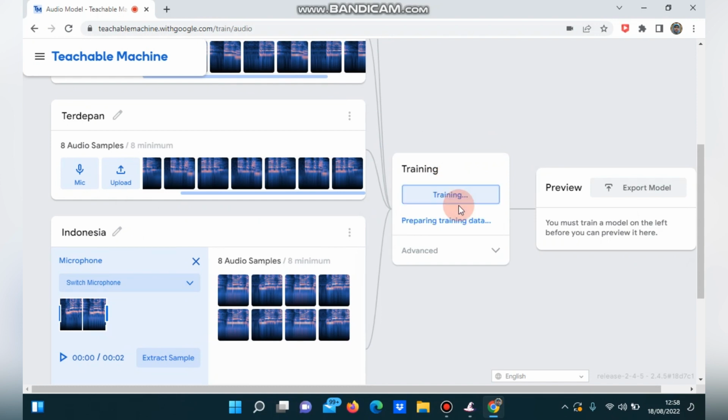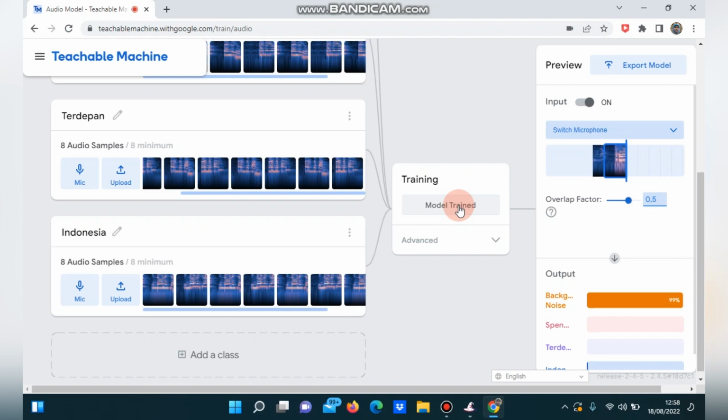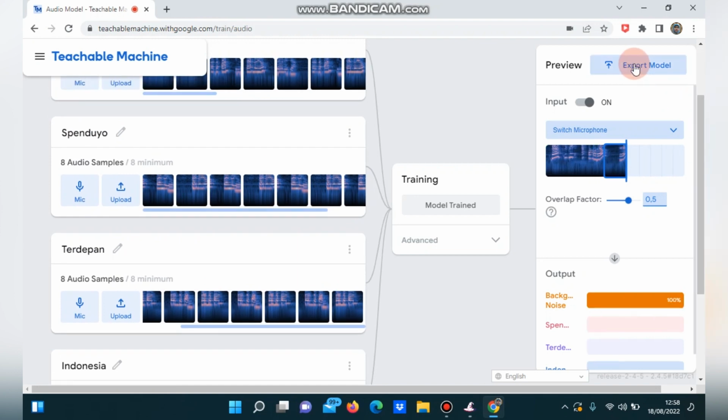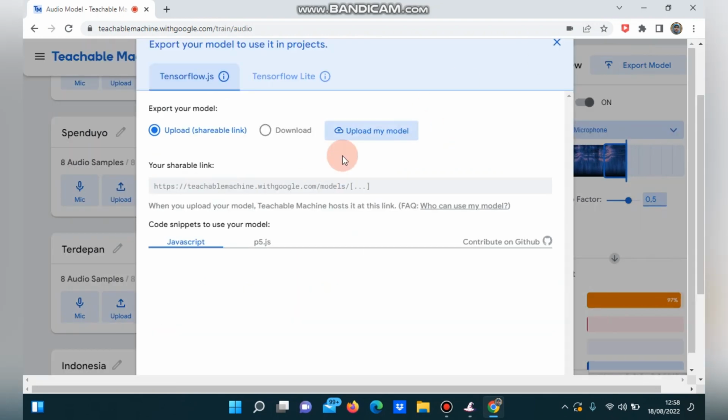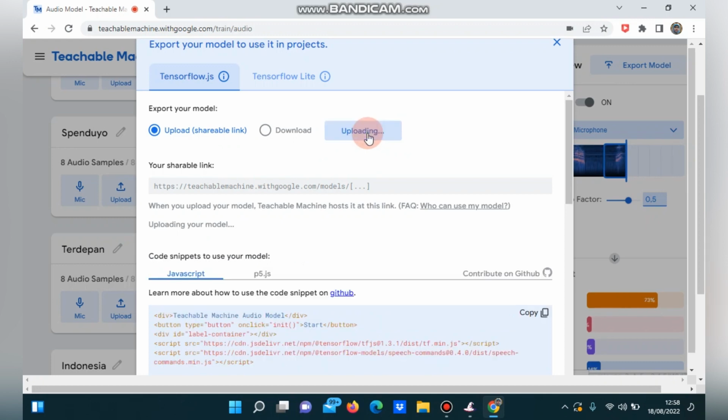We click training model. We wait until the training finishes. Don't switch tab. You must leave this tab open to train your model. There's the warning. Okay, after that we click export model. Then we click upload my model. We wait a minute.